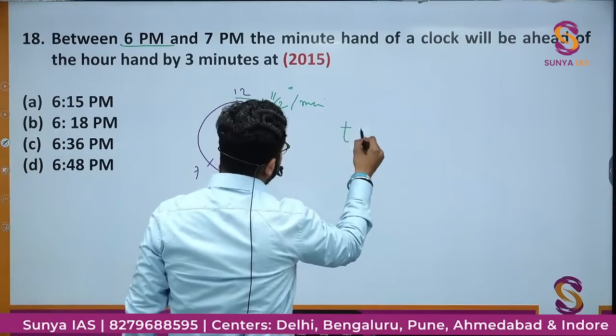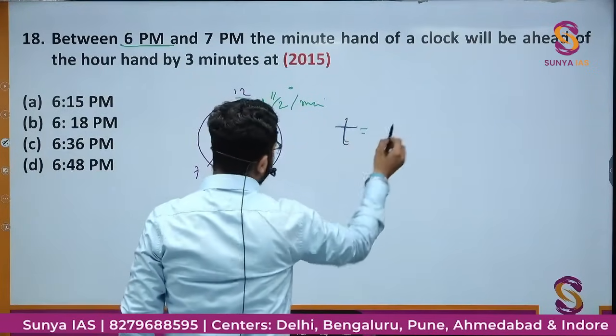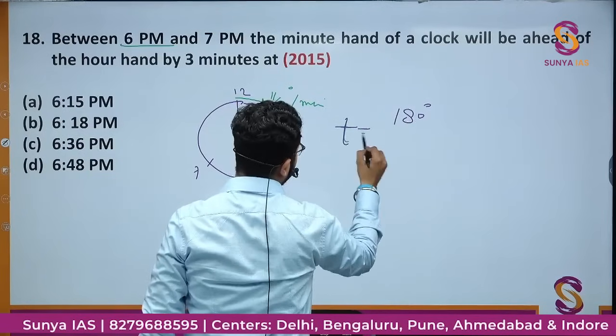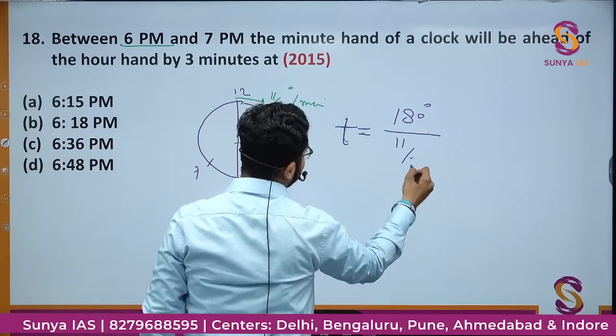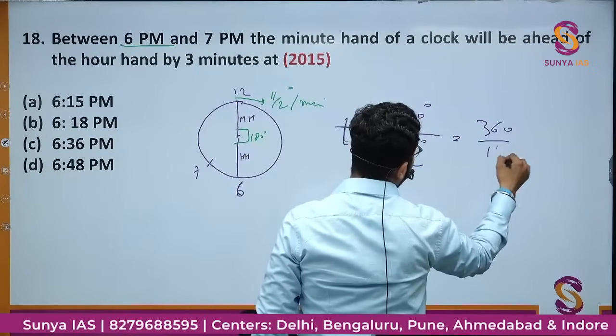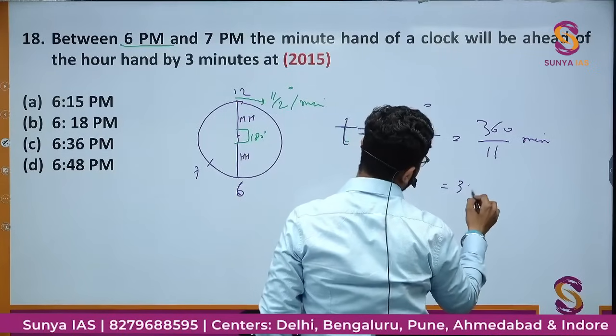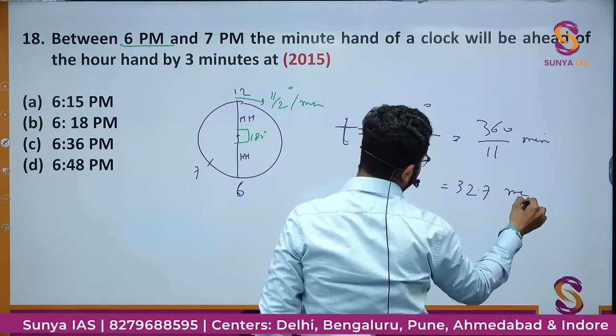So again, time is equal to distance upon speed. That means 360 by 11 minutes, so it would be something like 32.7 minutes.